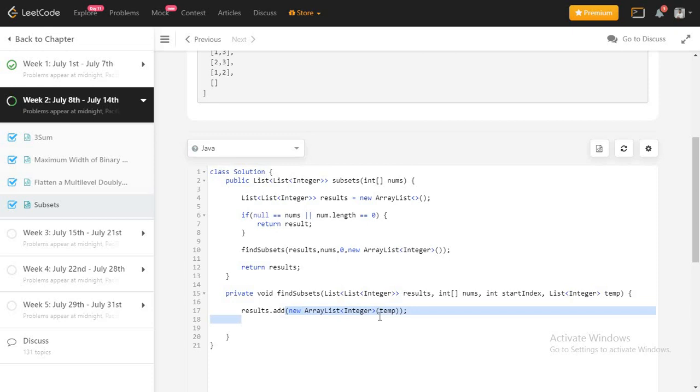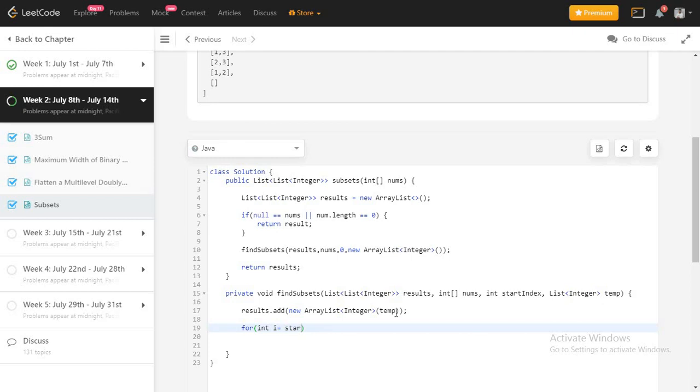So you can't use the same instance of temp, right? We can't directly write result.add(temp), because that will store the actual location of temp, because at a later stage we are going to modify the temp according to our needs, right? So in that case it will make all the results blank. You will understand after writing the further code.